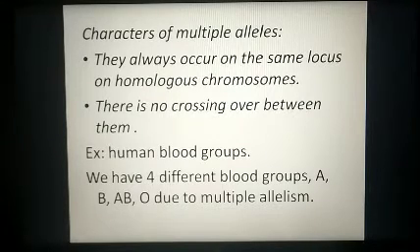The good example for this is human blood groups. We have 4 different blood groups, that is A, B, AB and O. So these 4 different blood groups are due to multiple allelism. Consider the blood group has one gene, but it has 4 different forms of the same gene. And because of those 4 different forms of the same gene, we have 4 different types of blood group in human beings.